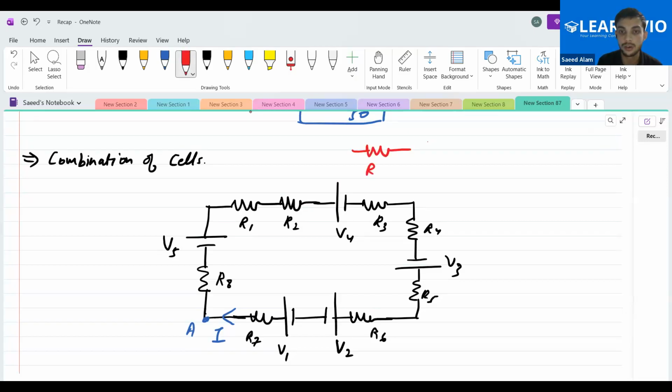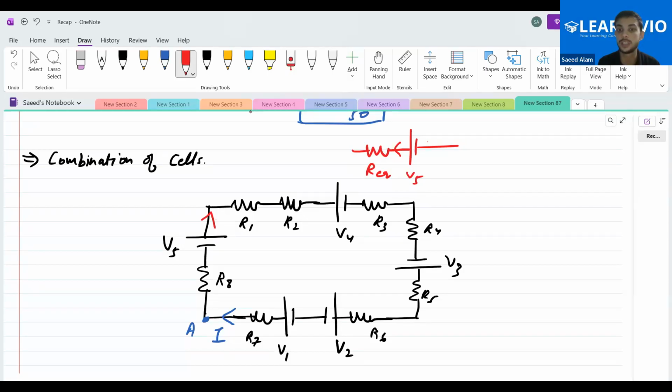Yes, sir. So let me write it as R equivalent. Now see, what we want is to draw the equivalent of it. If we are treating things like this, the battery providing current from its positive terminal, we take it as positive. Whichever battery is in this manner, I'll take this to be positive. So what I'll get here is V5,